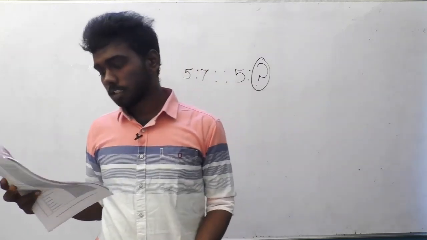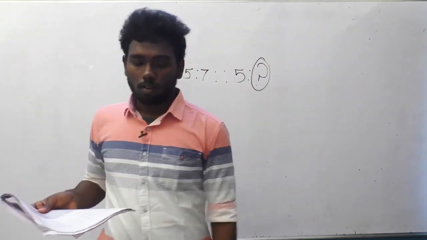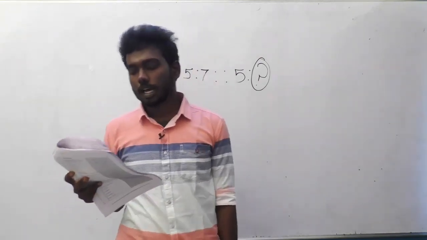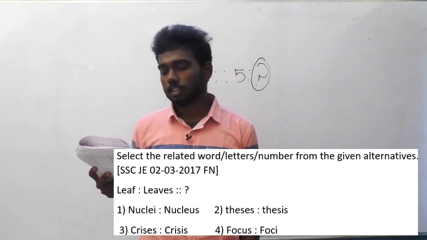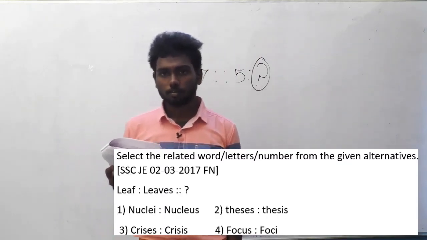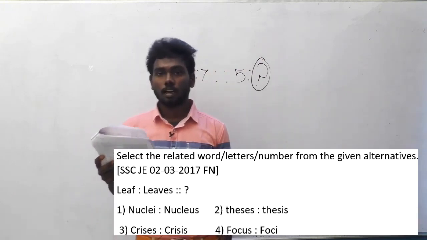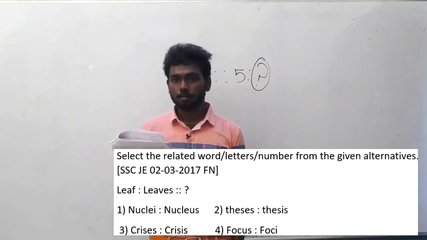Let us move on to the next question. Question number 74 of SSC JE. This question was asked in the 17 March forenoon session. Select the related word or letters or number from the given alternatives is the question here, and I will read out the alternatives initially.